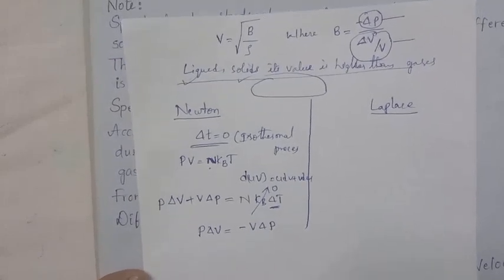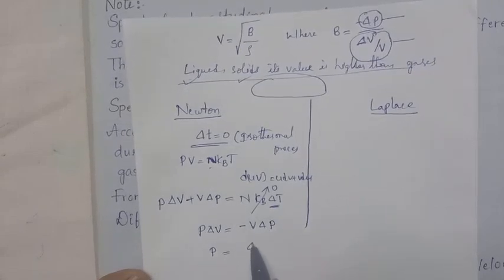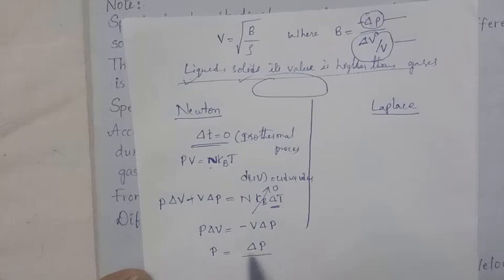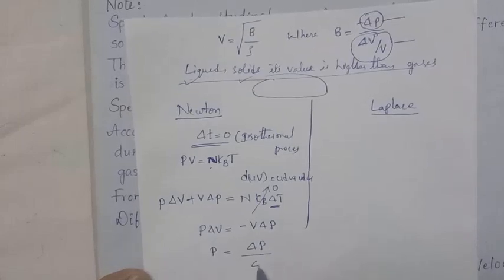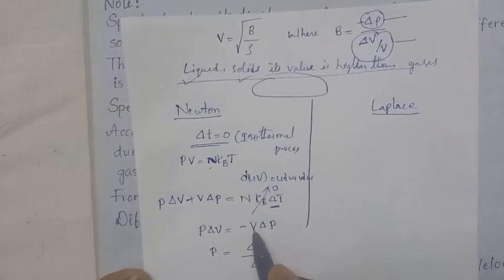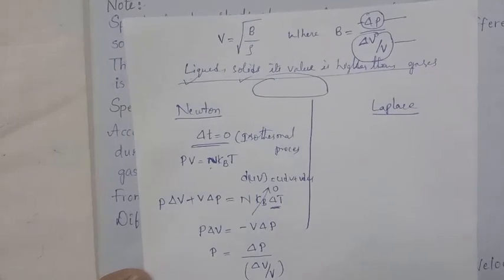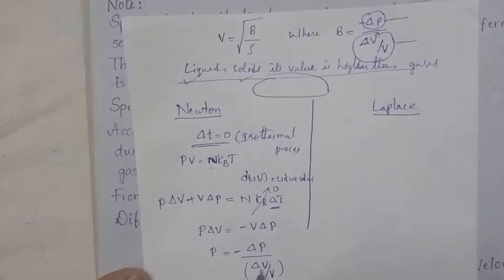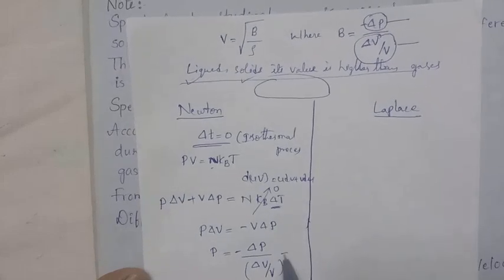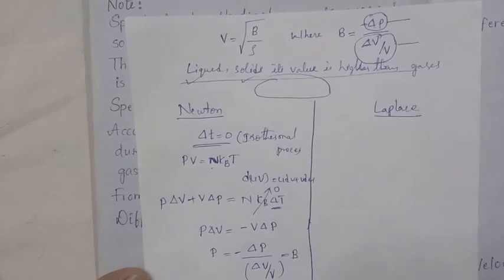And next, P is equal to delta P by delta V. So this term will be taken down, it will become V, and here a minus term will be there. Already, this expression is nothing but the bulk modulus expression. So this value is equal to the bulk modulus.